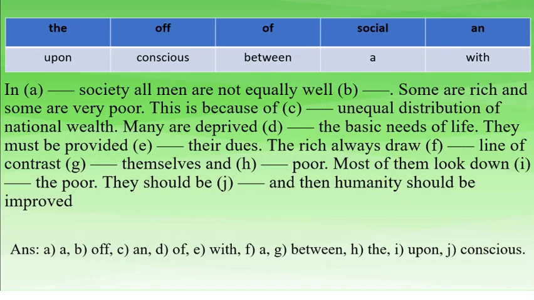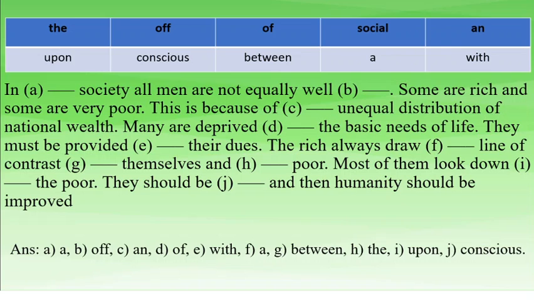So for E number, we know that provided with, there is another phrase. So they must be provided with their dues. The rich always draw a dash line, a line of contrast between themselves and the poor. So G number would be between themselves, and H number the poor.